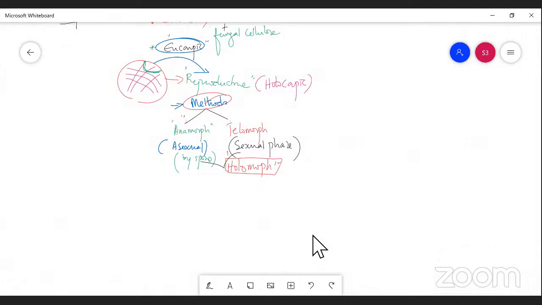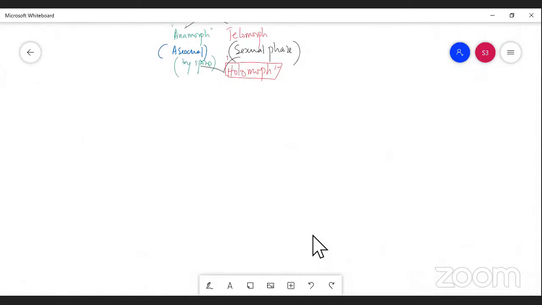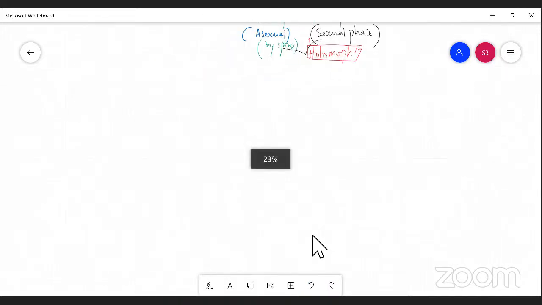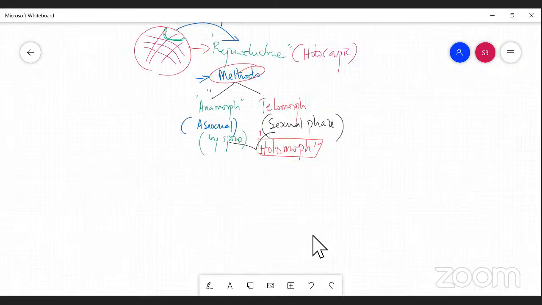And in the formation of gametes, there are so many types. There are isogamous, anisogamous, zoogamous. So many methods are involved here. So this is a general characteristic of fungus. I would like to review it once again for you.